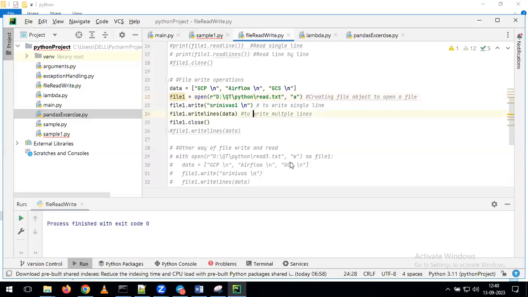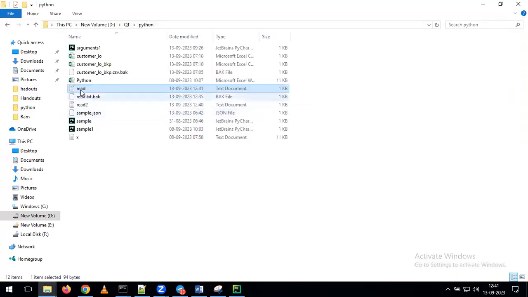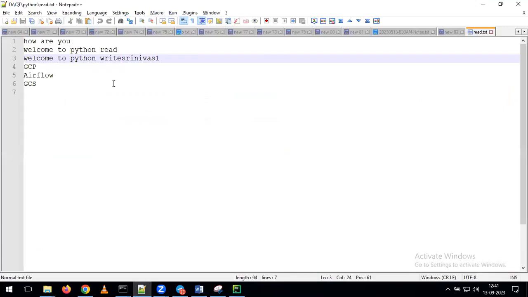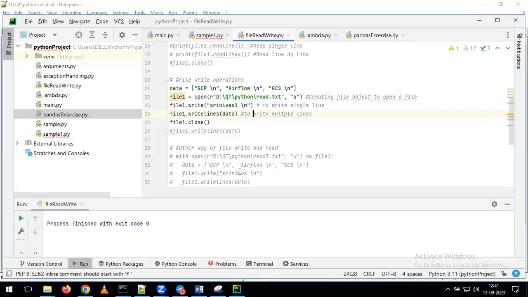I'm trying to run this one. So what's happening? It is adding the data.